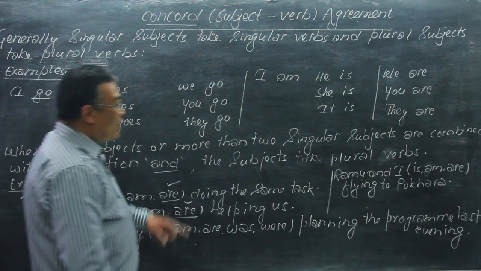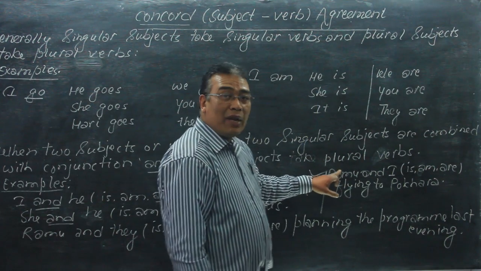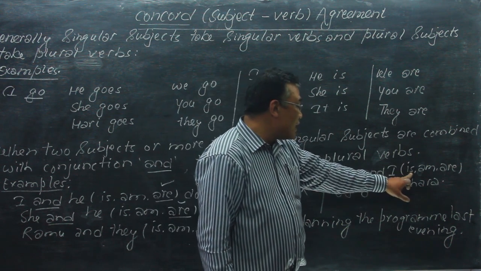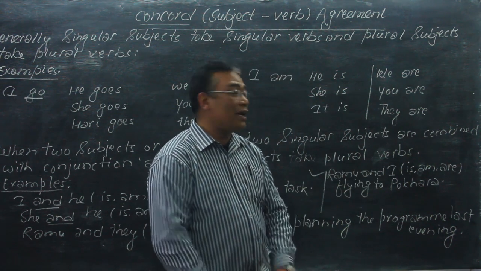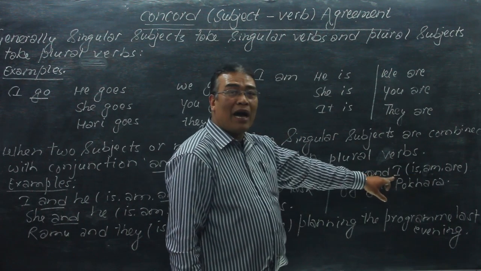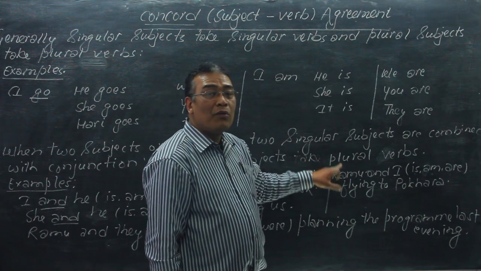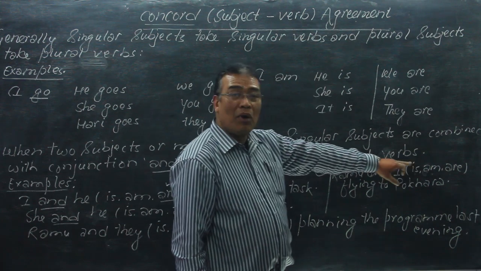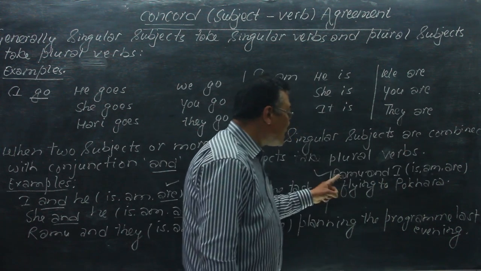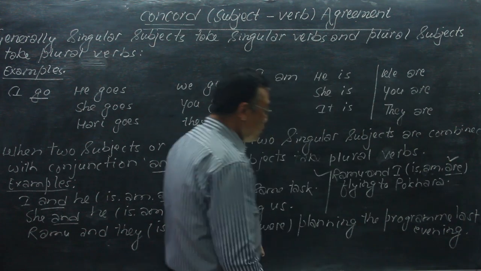In the same way, the next example, Ramu and I. When there is only the subject Ramu, it is Ramu is, and if we have only I, it is I am. But Ramu and I is a plural subject, so we take the plural verb: Ramu and I are flying to Pokhara.